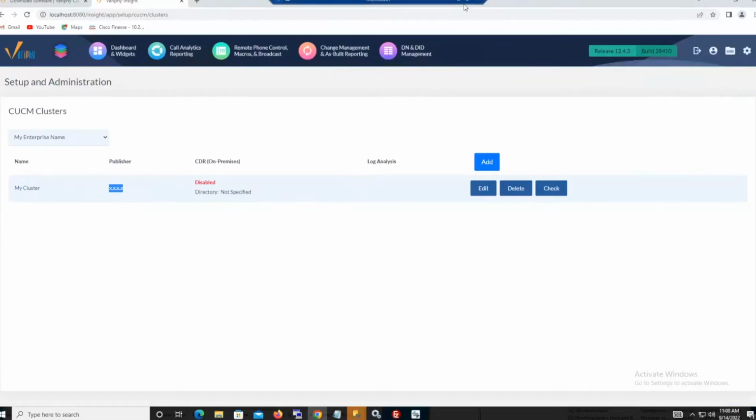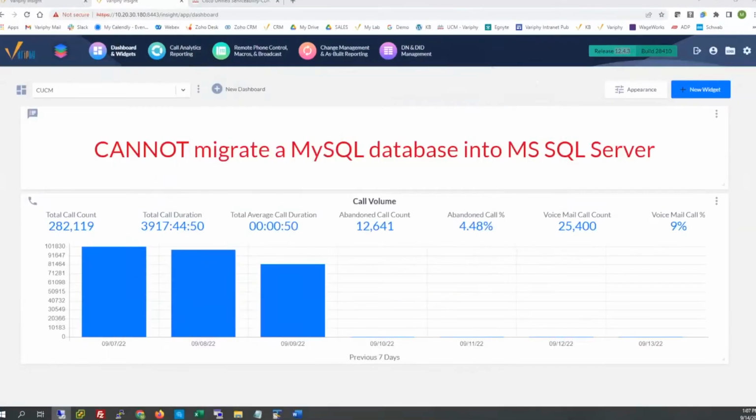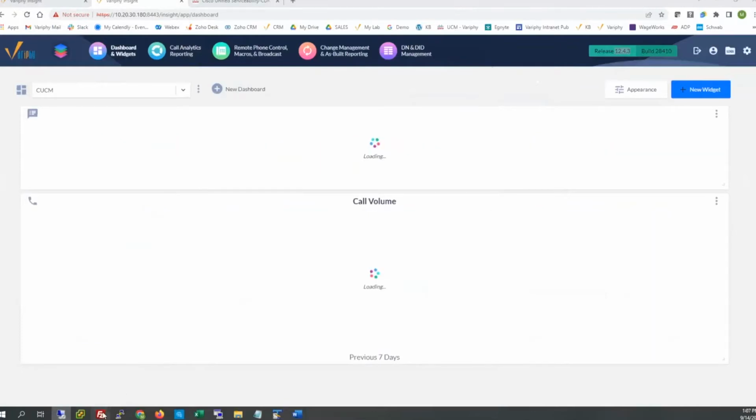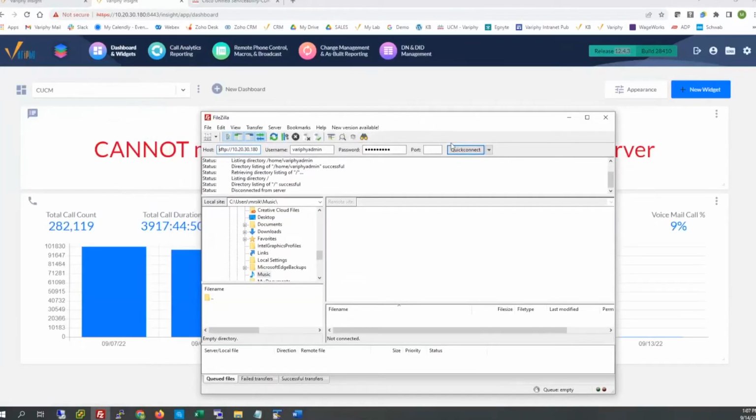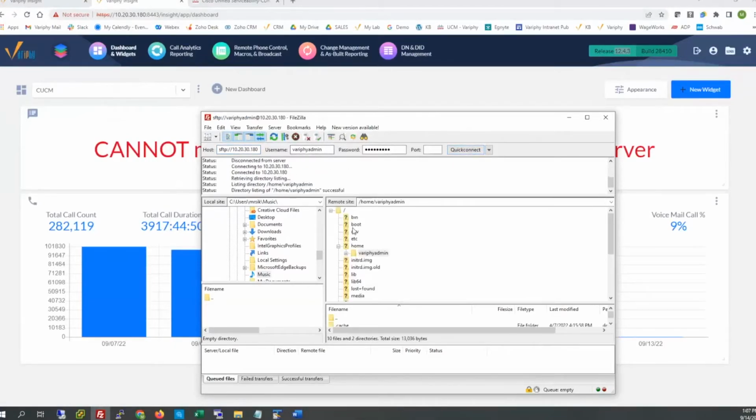First things first, we'll want to go to the current system, I wouldn't necessarily call it production, but the current Linux OVA of Verify. We'll probably want to use an SFTP client, maybe the easiest. I'll quick connect to it onto this .180 here. I'll need to pull out the configuration database that houses all of the system settings, like I mentioned. That can be found down yonder in opt/verify/apps/insight/db/h2.